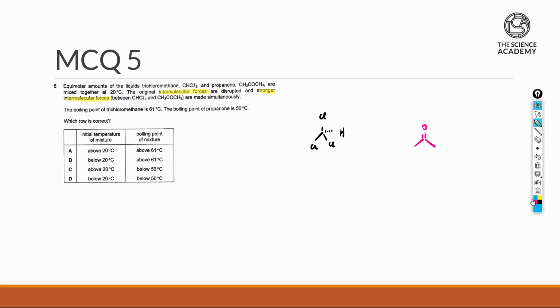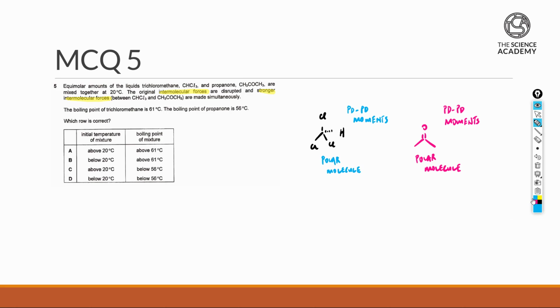So first thing, we'll see that for the case of trichloromethane, it's considered to be a polar molecule. So the kind of intermolecular forces of attraction that we'll be expecting will be permanent dipole moments. In the case here for propanone, similarly it is considered to be a polar molecule. So both of them actually have a net dipole moment, therefore the conclusion of being polar, they also have permanent dipole moments. So both of them are relatively equal in terms of energy level, the kind of interaction, and therefore it could be easily disrupted.